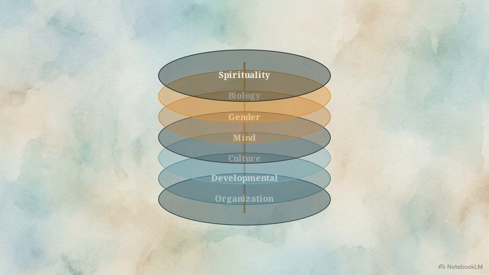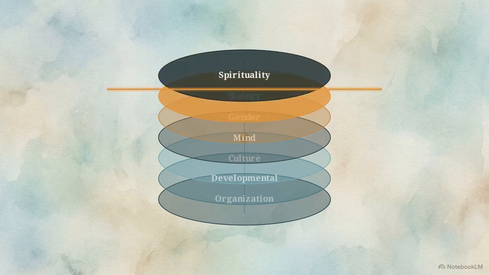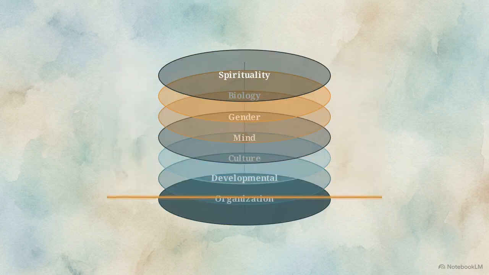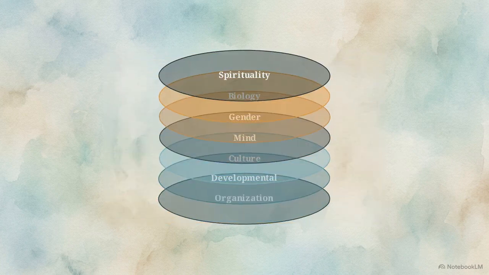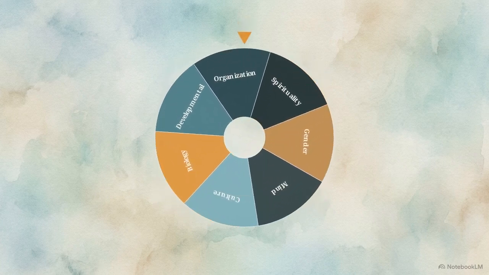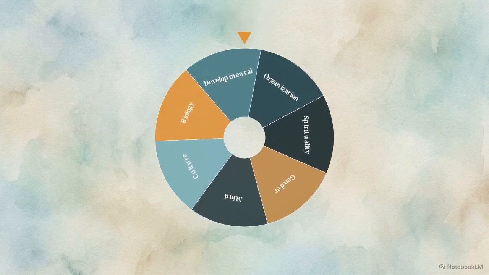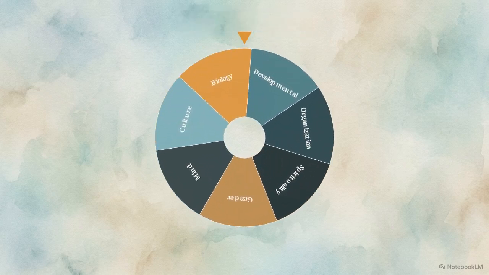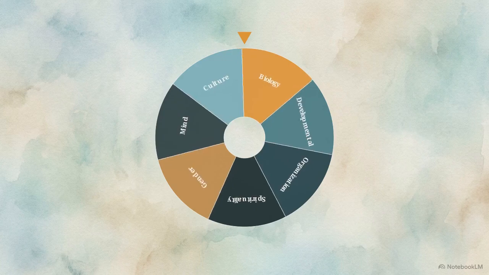Using them together scans the family's ecology. A concern might look like an organizational problem on one layer, but reveal a cultural origin on another. Rotating through these viewpoints identifies the friction. A behavioral issue might stem from an unclear family hierarchy, a developmental transition, or an unaddressed medical constraint.